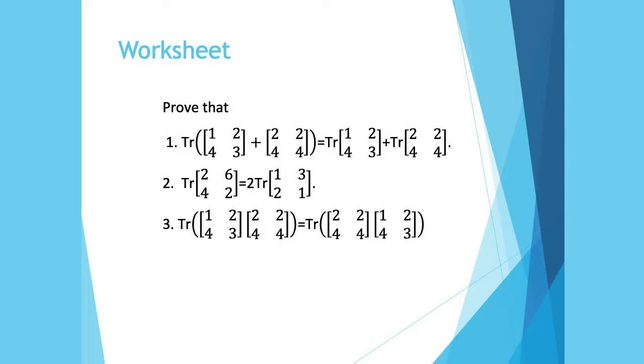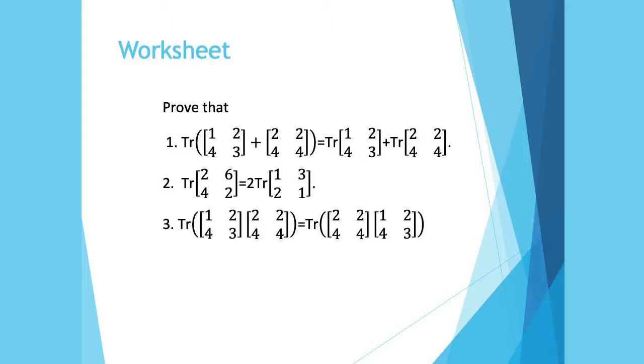And if I try to find out the trace of 2 2 4 4, then the principal diagonal is 2 4, and 2 plus 4 is equal to 6. It means अगर हम पहले इन दो मैट्रिसेस को ऐड करते हैं और फिर ट्रेस निकालते हैं, और अदरवाइज इफ वी फाइंड द ट्रेस ऑफ दीज टू मैट्रिक्स एंड देन ऐड, देन दिस आंसर विल बी इक्वल. Second point is the trace of this matrix is 2 times the trace of this.